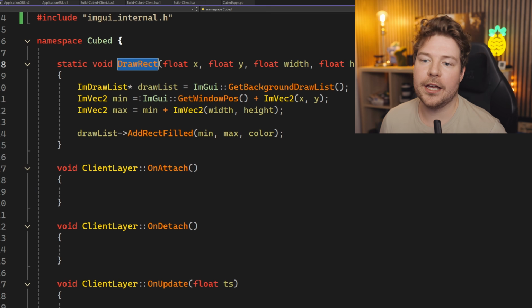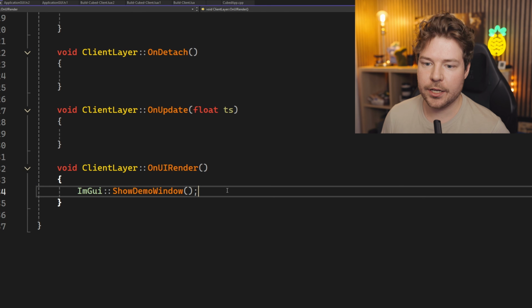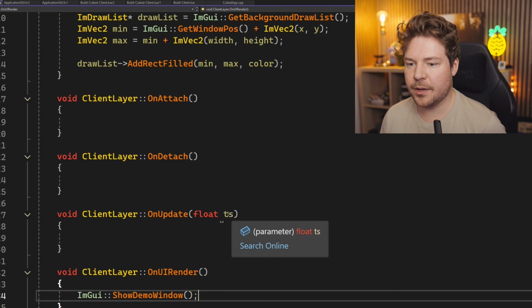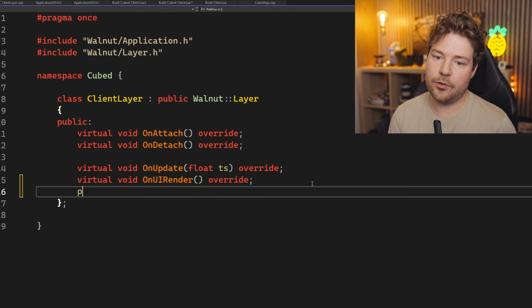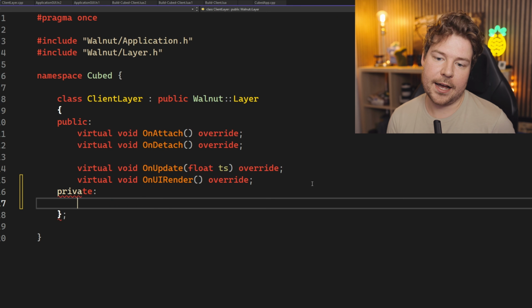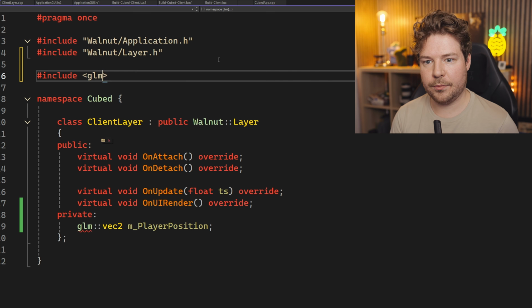So anyway, now that we have this draw rectangle function here, let's try and add something a little bit more interesting than this potentially. Let's extend this so that we can move around. So what I want to do is just add, let's just say player position, and we'll include GLM.